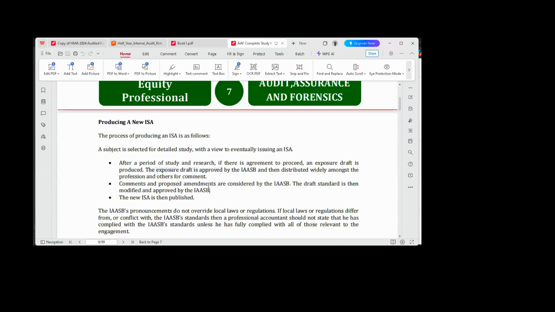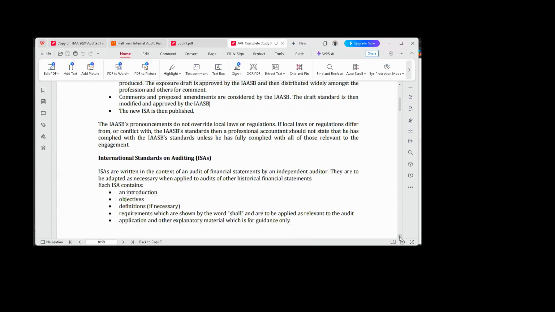And until when the standard is published, it does not become a standard. After they have agreed, they will approve it. Once they approve it, they publish it. Once they publish it, it becomes an auditing guideline, which will come in the form of an auditing standard. I hope that is clear. That is the process of how auditing standards are made.